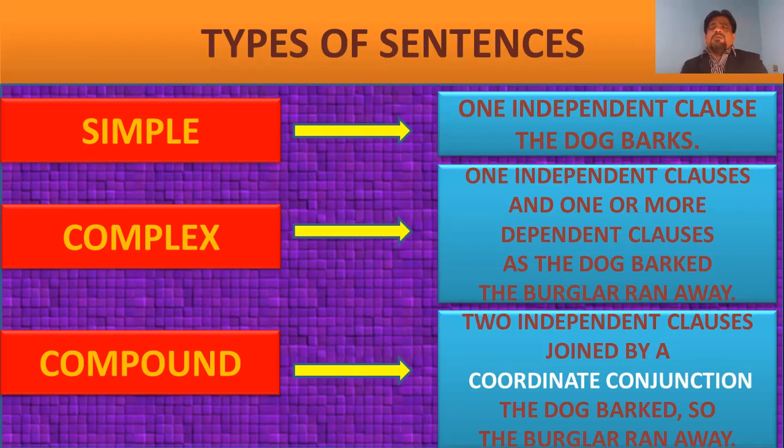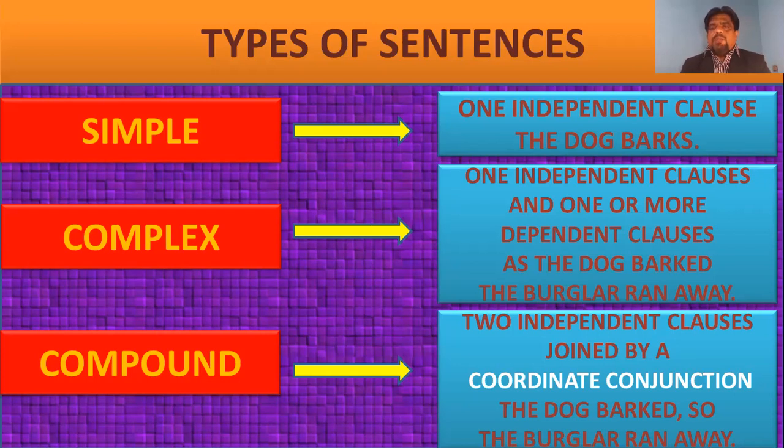Again, the terms confuse us, complex and compound. Wherever we use a FANBOYS conjunction, we call it compound, otherwise complex. I could give you a clue for that. See, the last letter of "compound" is D, and this D stands for double.